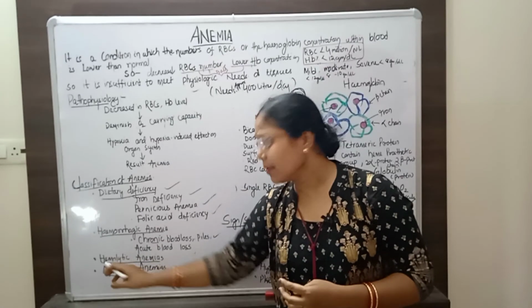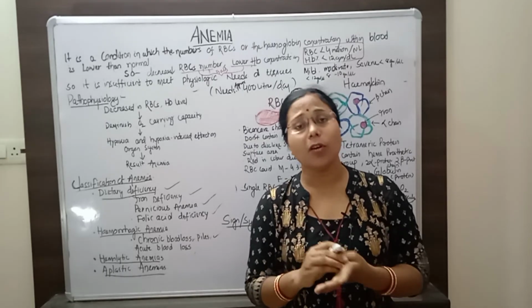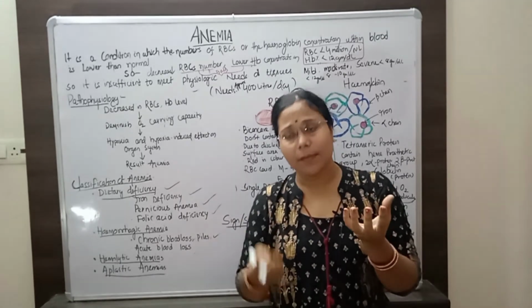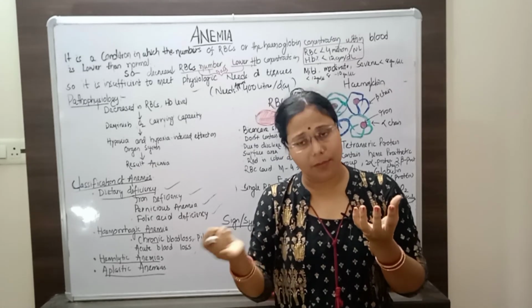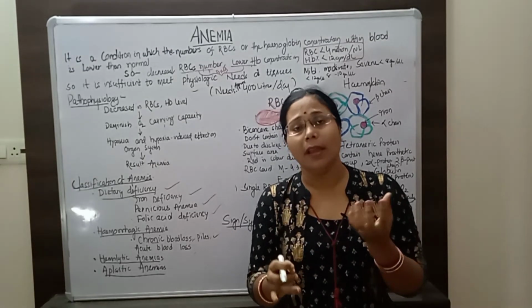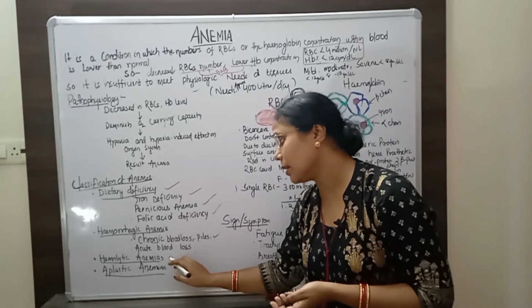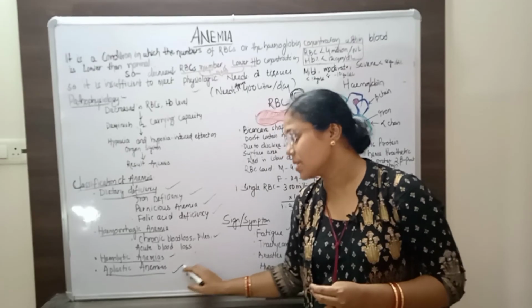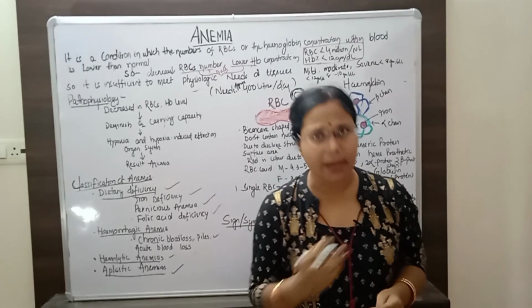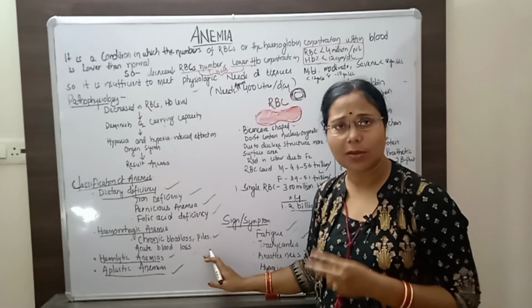The third point is hemolytic anemia. If the destruction of RBCs is more than the production, that is, the number of RBCs destroyed is above the normal level compared to production, that is one of the causes, called hemolytic breakdown. And the last one is aplastic anemia. It is a hereditary condition, and we will go through all the classifications one by one.